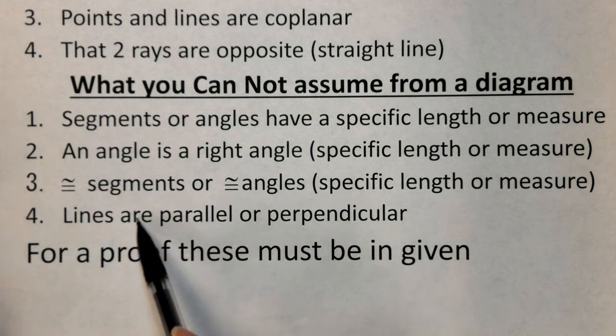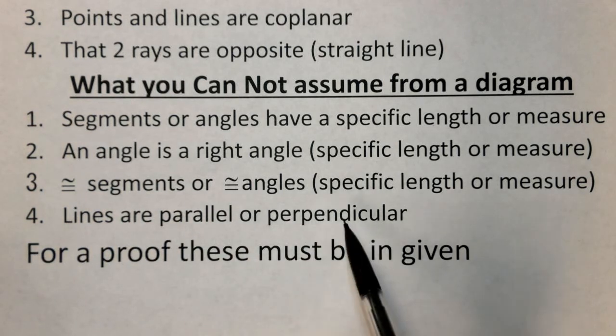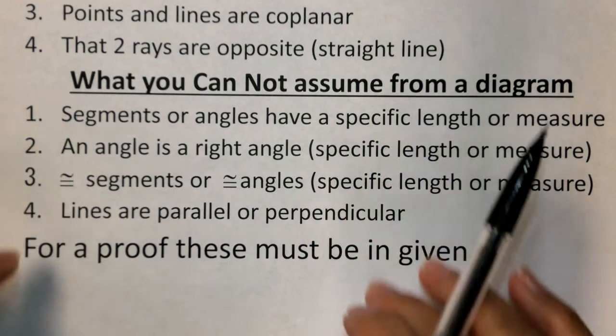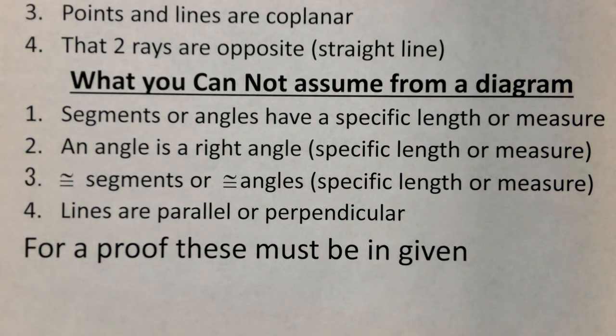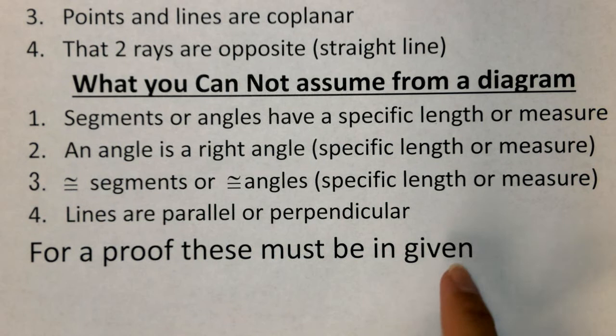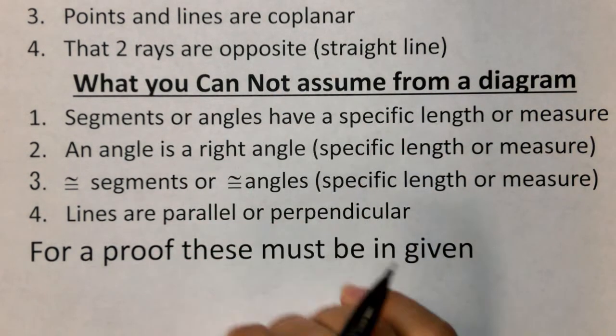We cannot assume that lines are parallel, even though they may look like railroad tracks. We can never assume that they're parallel or perpendicular. These are things that we have to prove algebraically or in our proof, okay? So for a proof, these must be in the given. So we've got to tell you these things. You cannot assume these things.